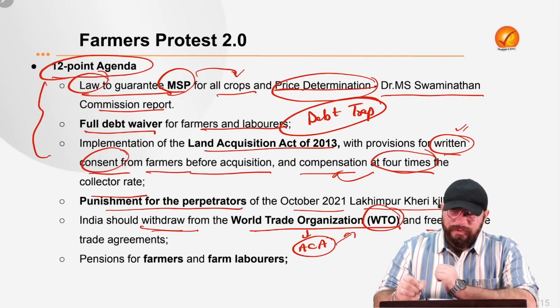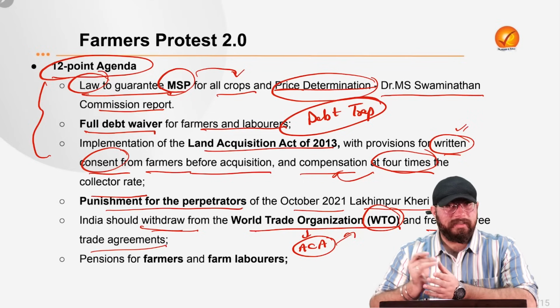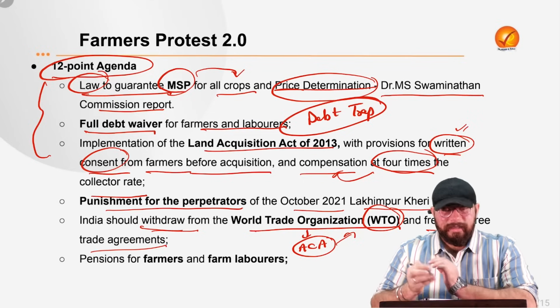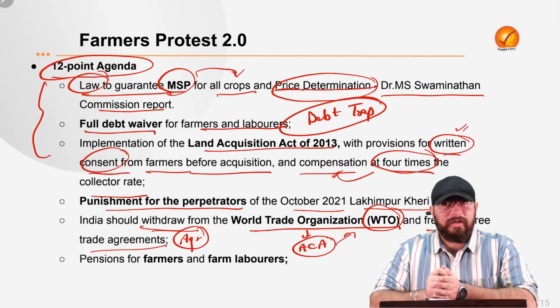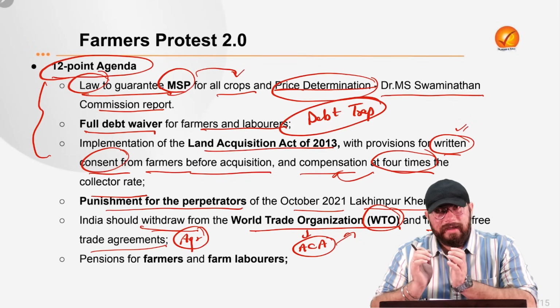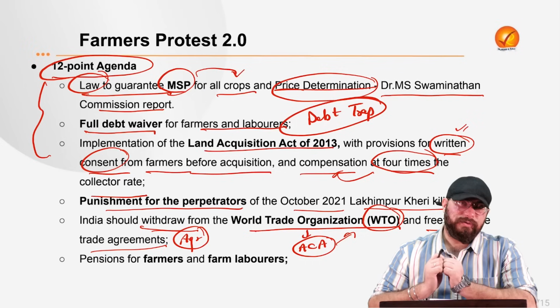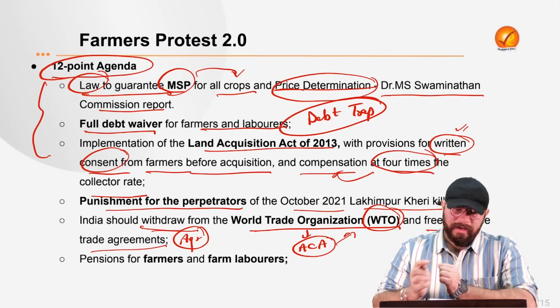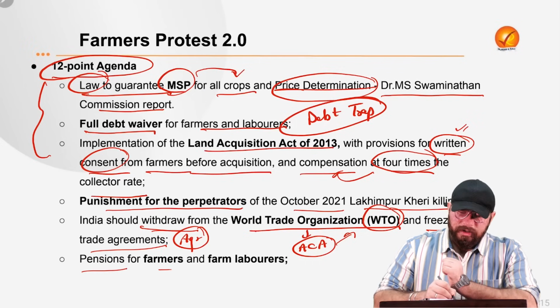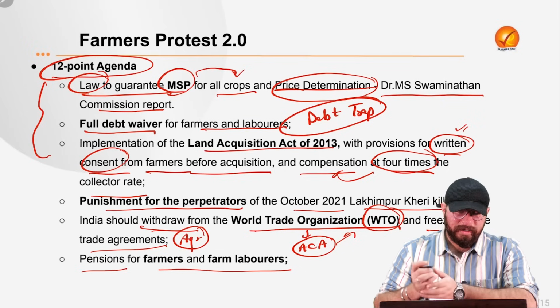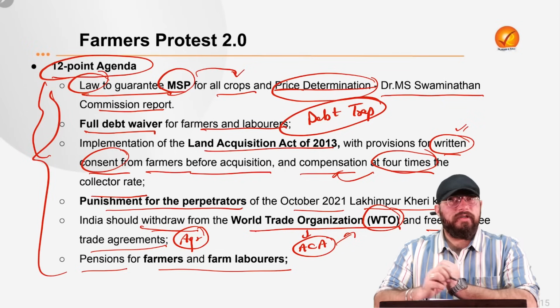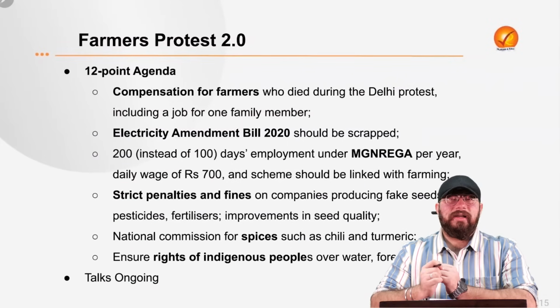And also we need to freeze all the free trade agreements. That is what the farmers are saying. So free trade agreements in relation to agriculture, so that our domestic agriculture does not suffer. And also providing pensions to farmers and farm laborers. That is also what farmers are demanding. So these are the 6 demands in the 12-point agenda. Let us see the other 6.